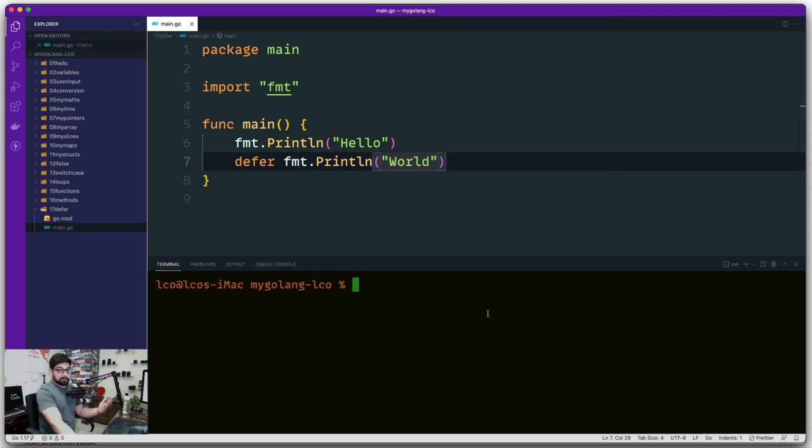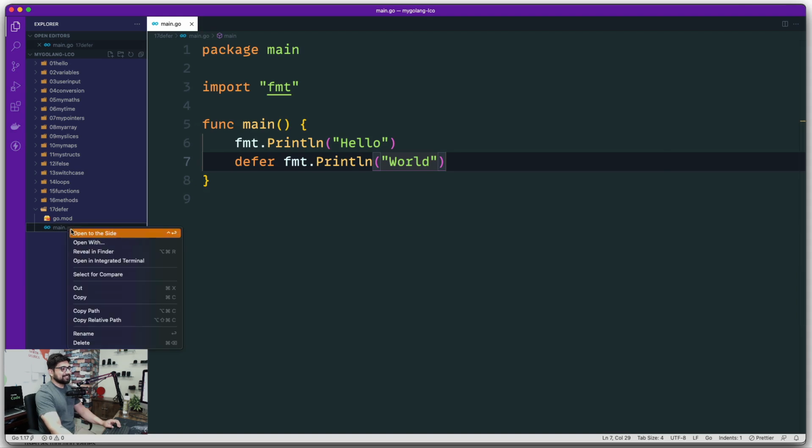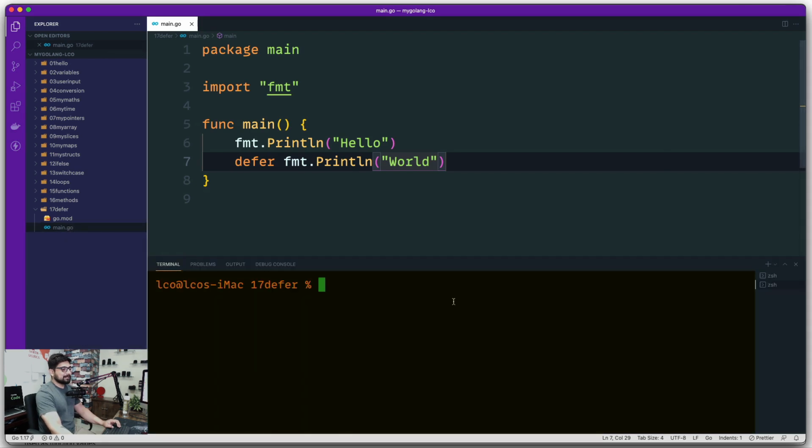You'll say, especially after seeing the result, that yeah, this is nothing new. And did I open this up wrong? Yep, I absolutely opened this up wrong. We need to open that up in the integrated terminal, and this should be fine. Go run main.go, and you see hello and world. That's fine, no big deal.